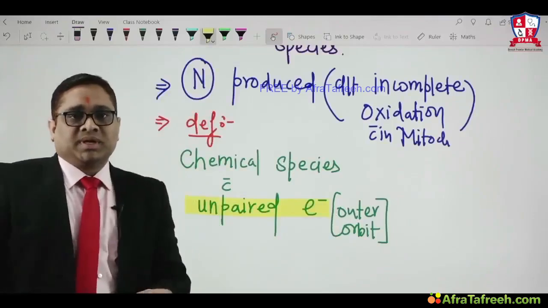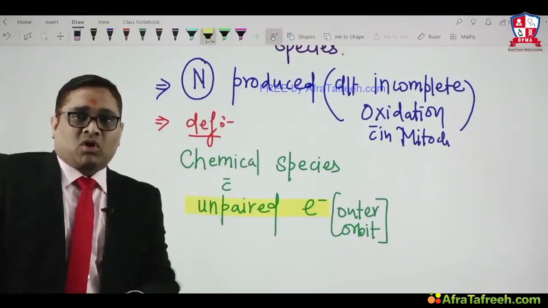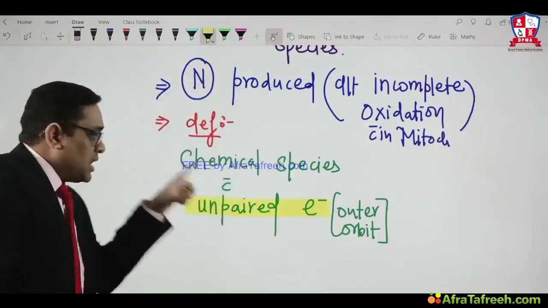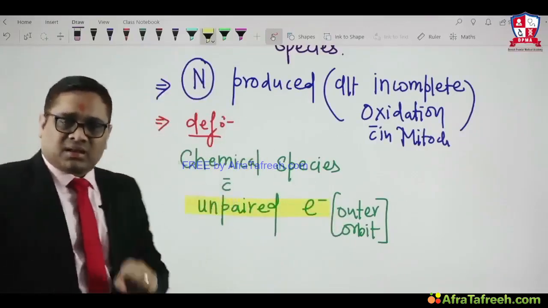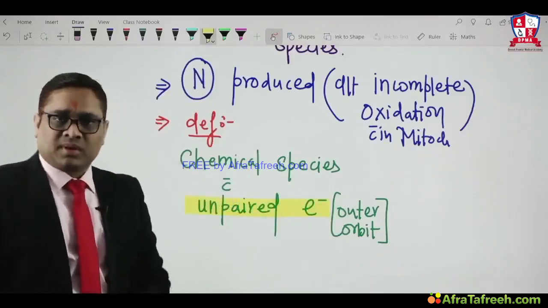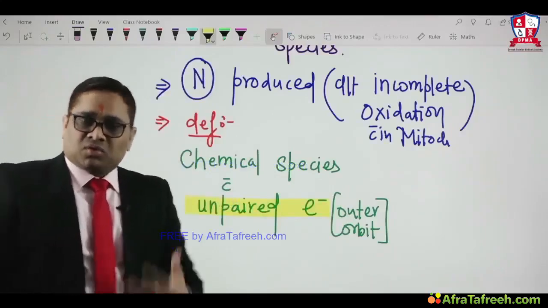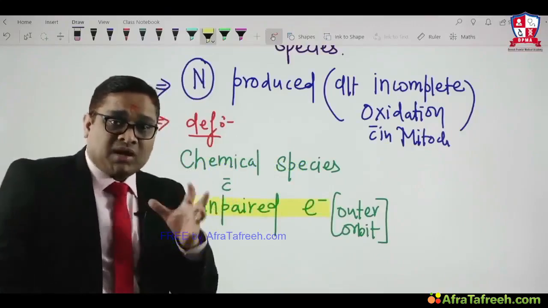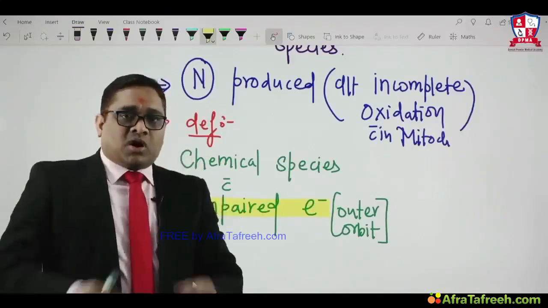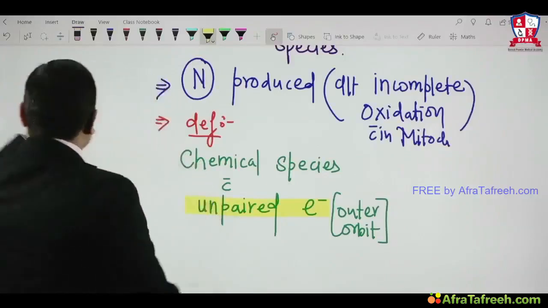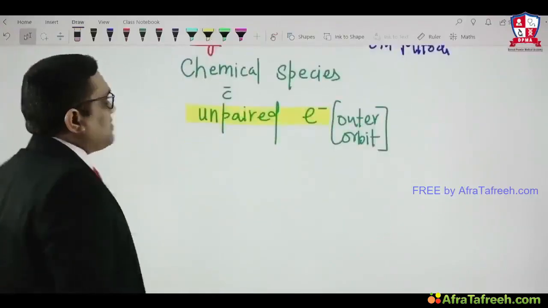Any chemical species with an unpaired electron in its outer orbit is called a free radical. Why should we know this definition? So that we can understand the mechanism of action of any free radical. That is very important to understand.